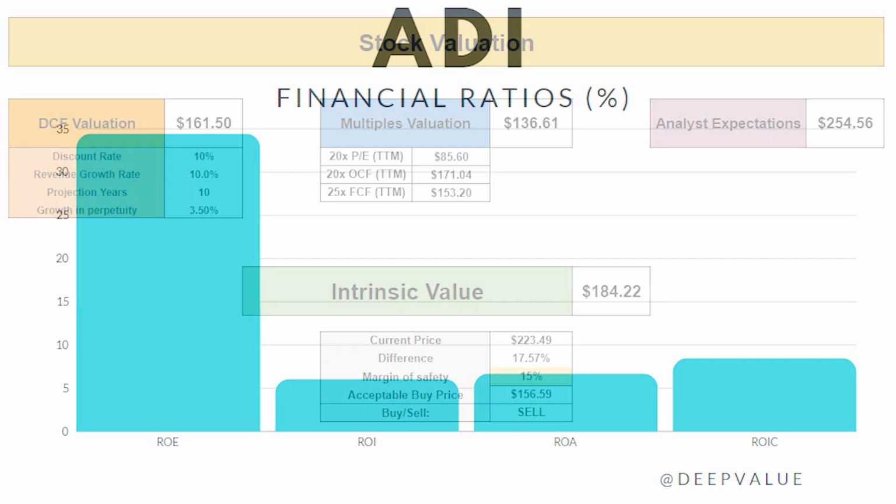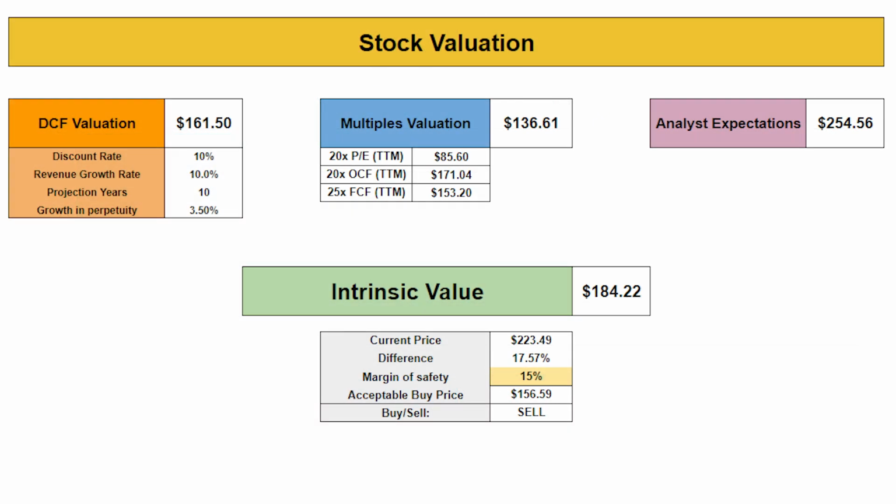Finally, let's find the acceptable buy price. The first method is conducting a discounted cash flow analysis by using a discount rate of 10%, a revenue growth rate of 10% for 10 years, and a perpetuity growth rate of 3.5%. We get a fair value of $161.5. Secondly, using a multiples valuation of 20 times trailing 12 months price to earnings, operating cash flow, and 25 times trailing 12 months free cash flow, we get a fair value of $136.6.